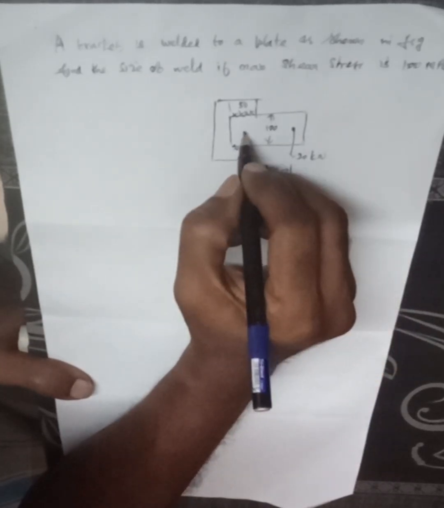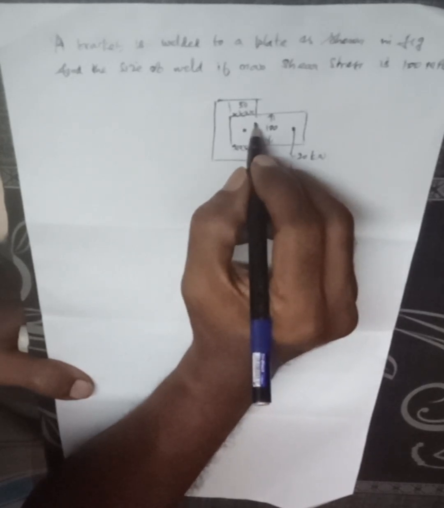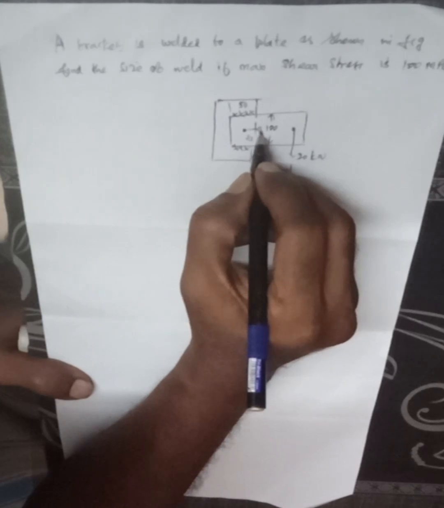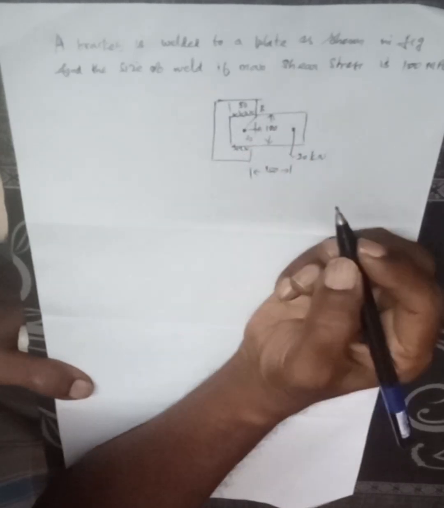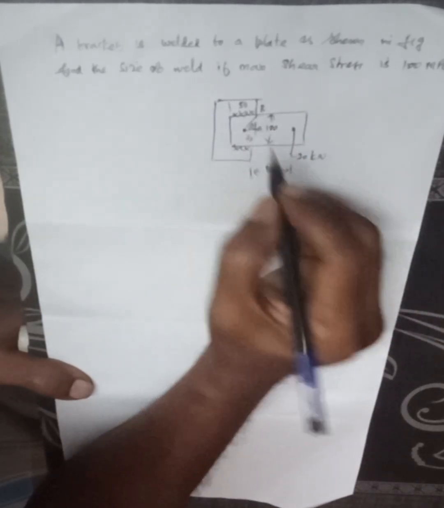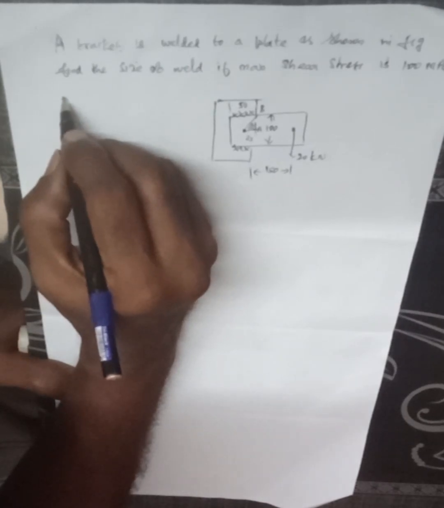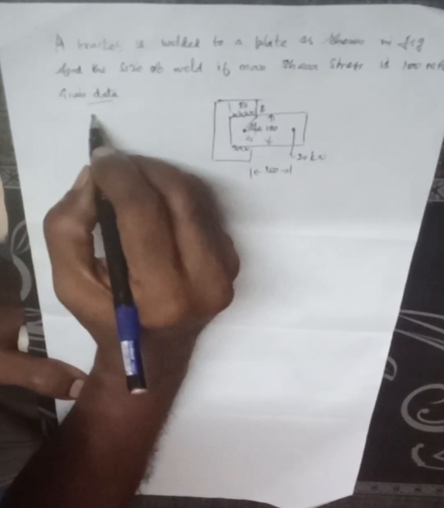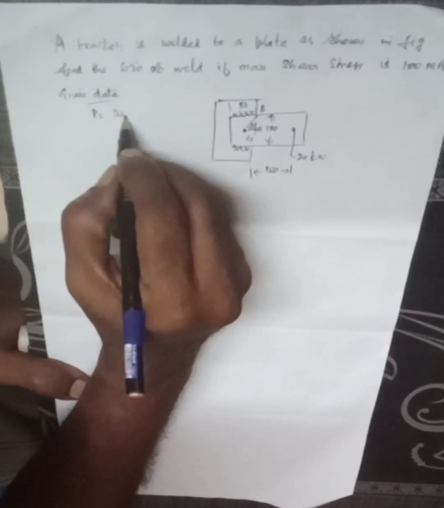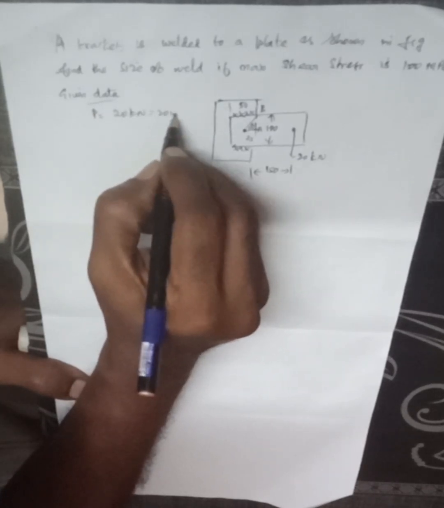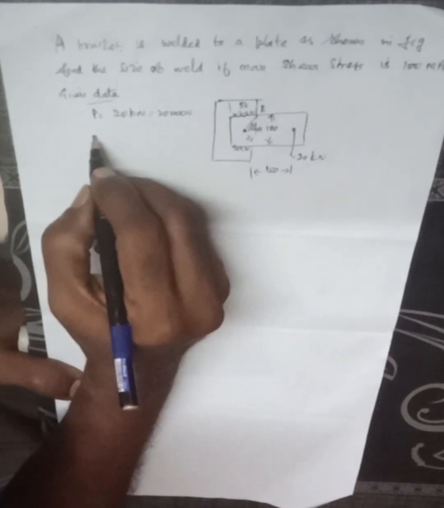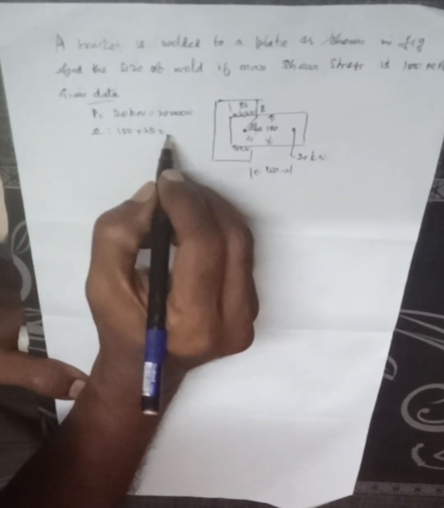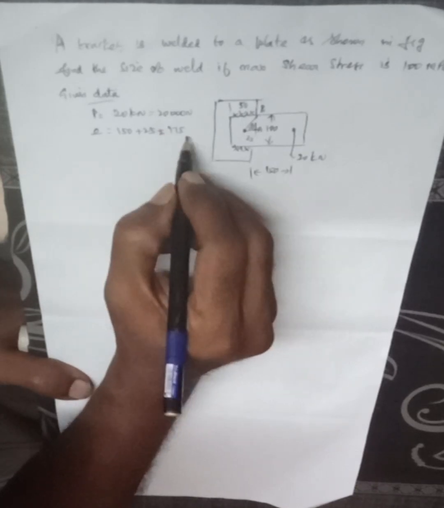So what is the center? From center it is 25. It is A, it is B, this theta. So what is the given data? Given data: P is equal to 20 kilonewton, that is equal to 20,000 newton. E is equal to 150 plus 25, is equal to 175 mm.